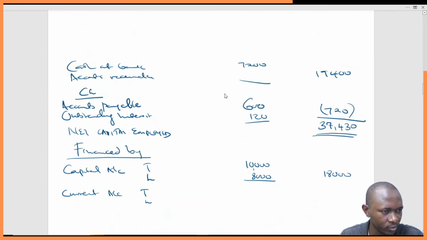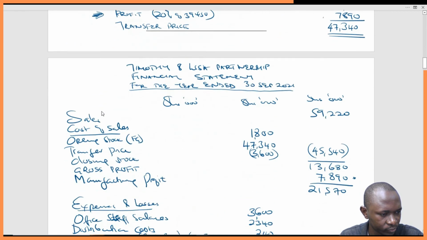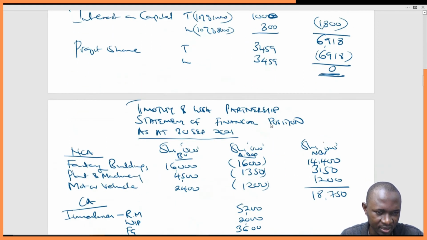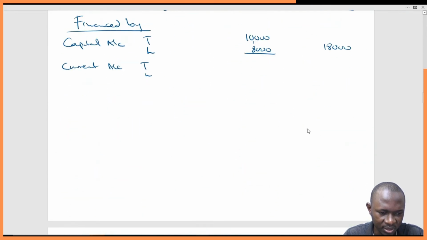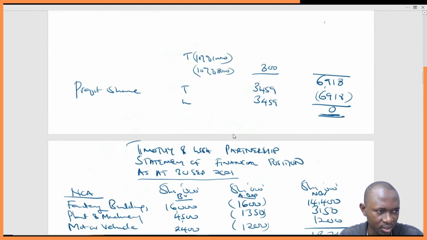The next one is commissions they received. That one increases their wealth. 789 and 1303. This is commission received, 789 and 1303.